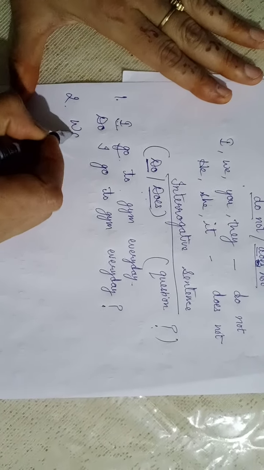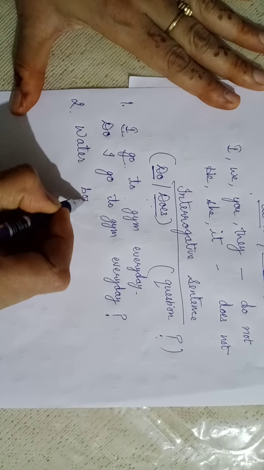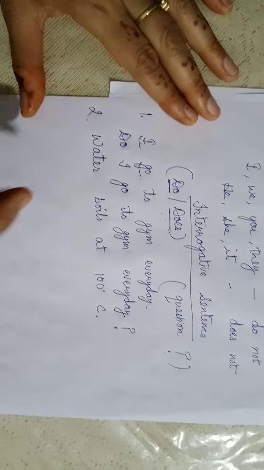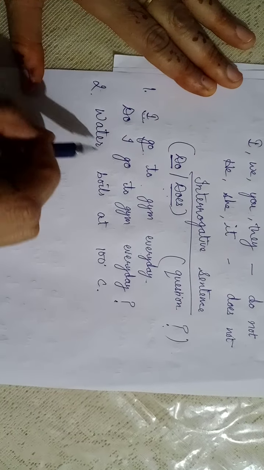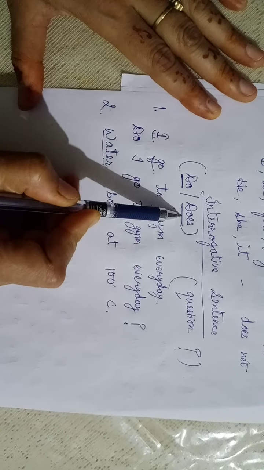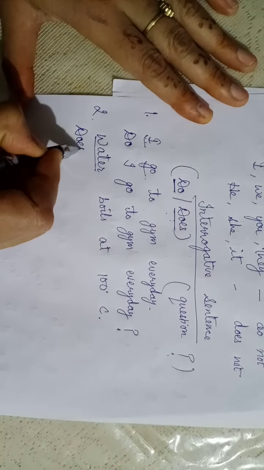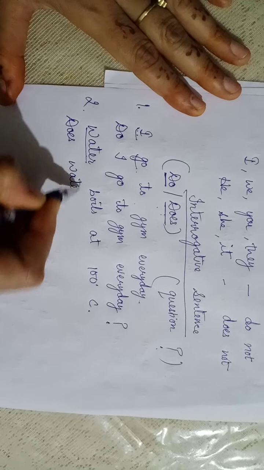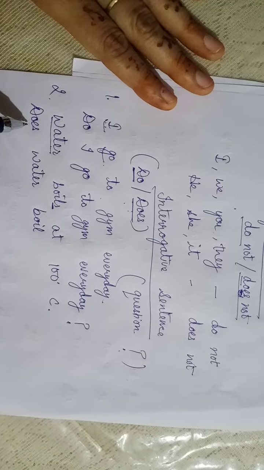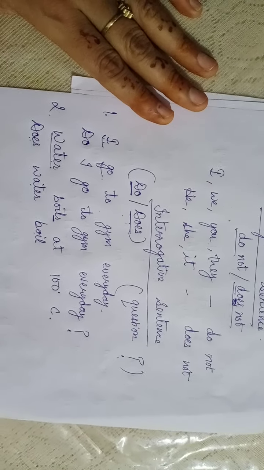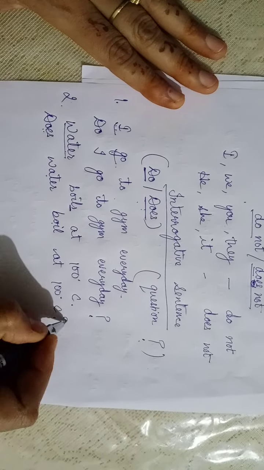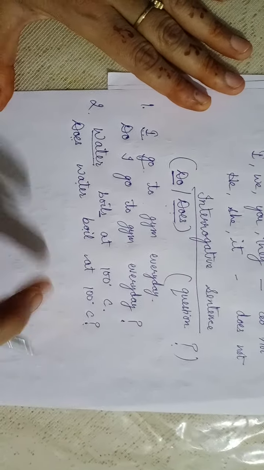Second sentence, I will be taking water boils at 100 degrees centigrade. We are going to convert it into interrogative. Water is third person singular, so we will be using does here. Does water boil? We will remove S from here because we have added it here. Does water boil at 100 degree centigrade? Sorry, question mark. Don't forget to put question mark here.